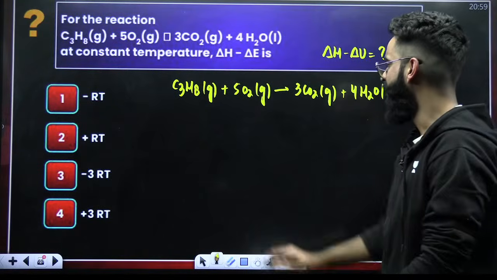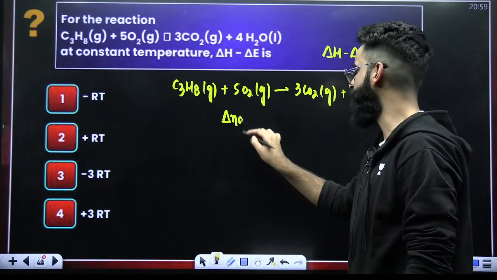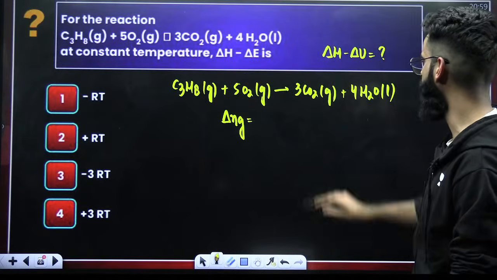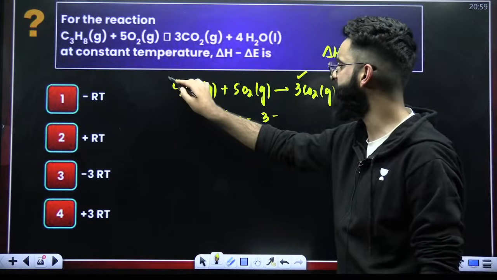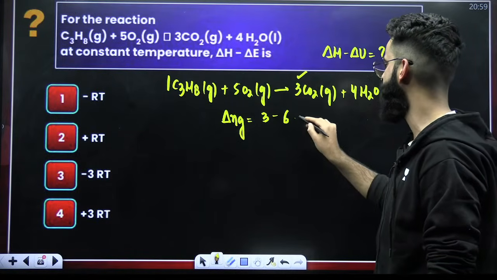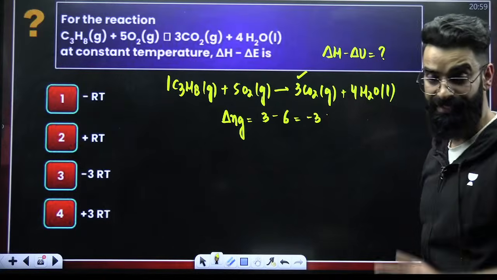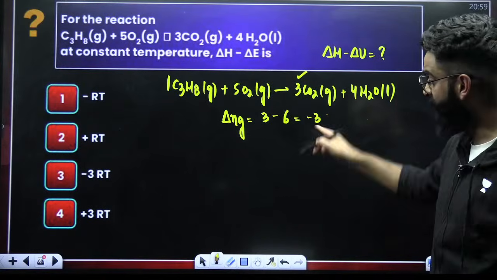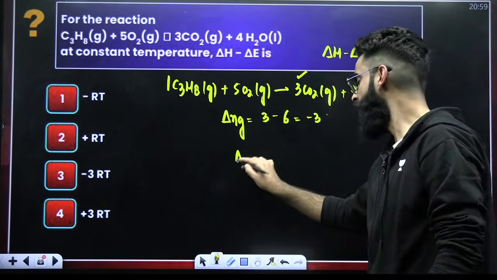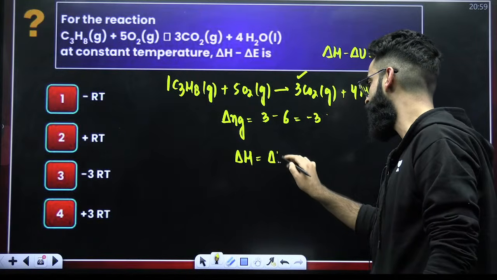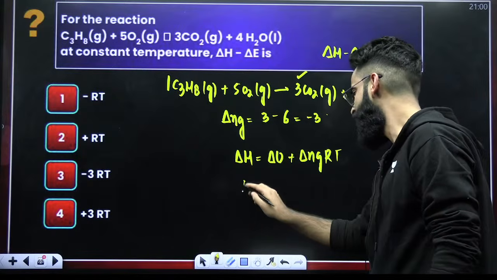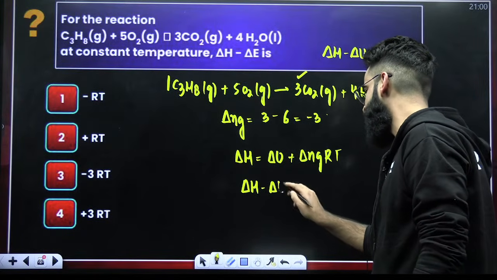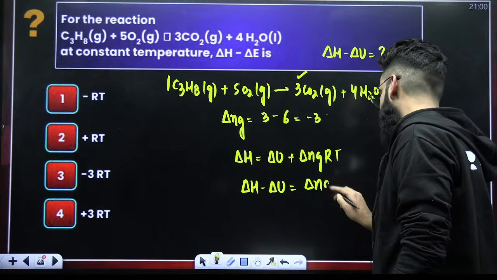Now, first of all, delta Ng for this reaction is equal to the number of moles of gaseous products, which is 3, minus the number of moles of gaseous reactants, which is 1 plus 5, that is 6. The value comes out to be minus 3. So delta Ng for this reaction is minus 3. Since delta H is equal to delta U plus delta NgRT, delta H minus delta U has to be equal to delta NgRT.